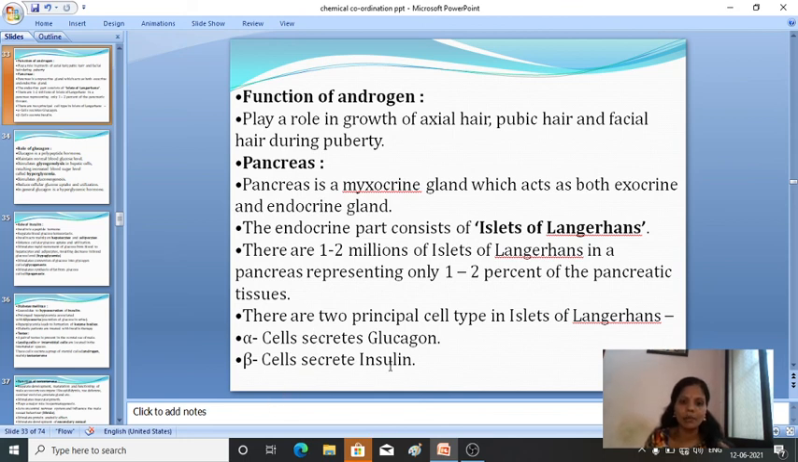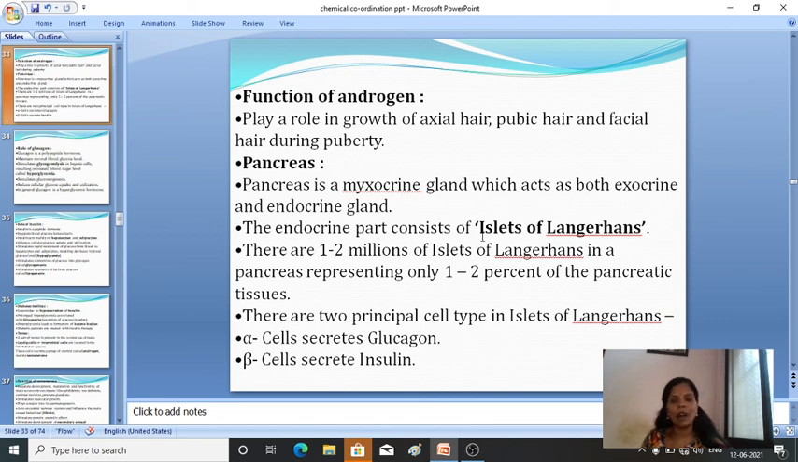Alpha cells secrete glucagon and beta cells secrete insulin. So two types of cells are found in the islets of Langerhans of the pancreas: one is the alpha cell and the other is the beta cell. What is the pancreas called? The pancreas is called a mixed gland, meaning it acts as both an exocrine gland as well as an endocrine gland.